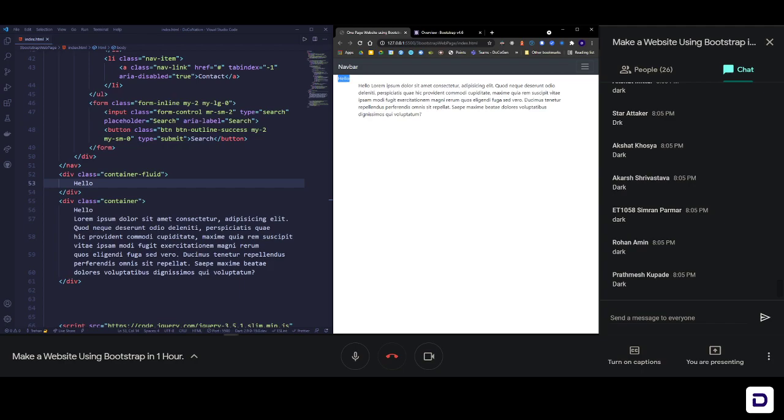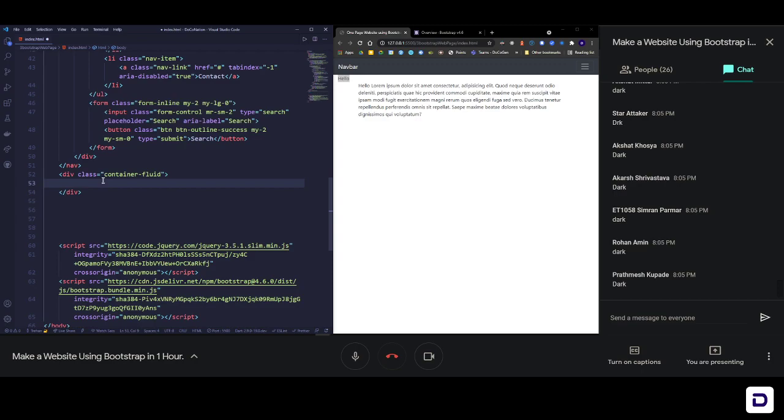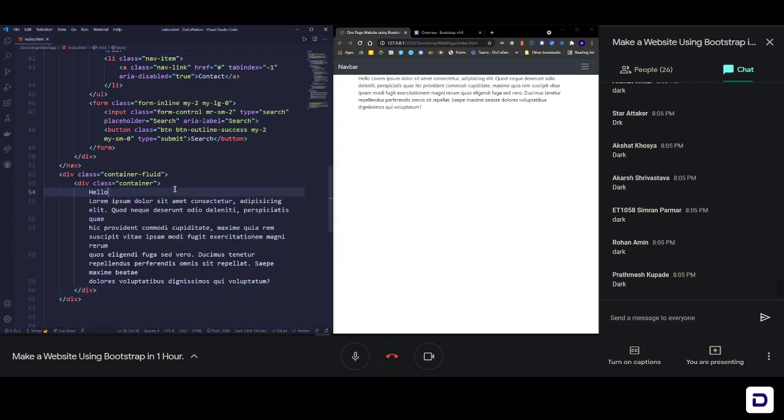To actually make the background dark, we are going to use container-fluid and then make the background dark. So we'll remove hello, and then we'll put this container inside the fluid container so that we can add our text. Right now it looks like this. Now we need to make it dark. We use a class called bg-dark that makes the background dark.